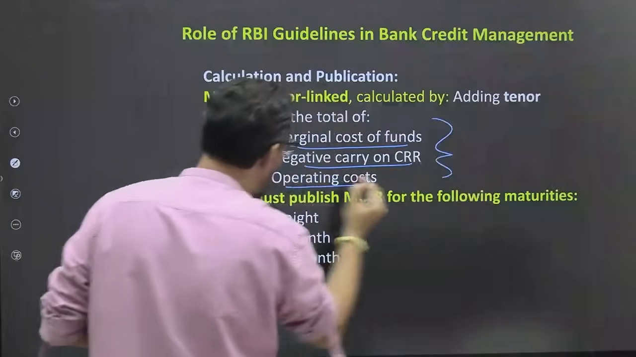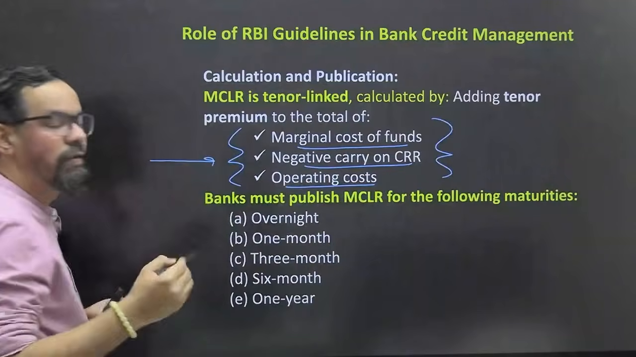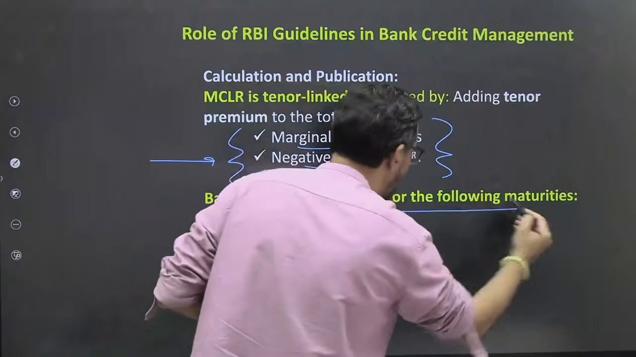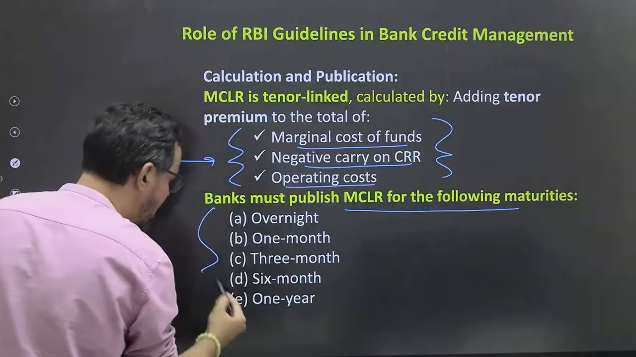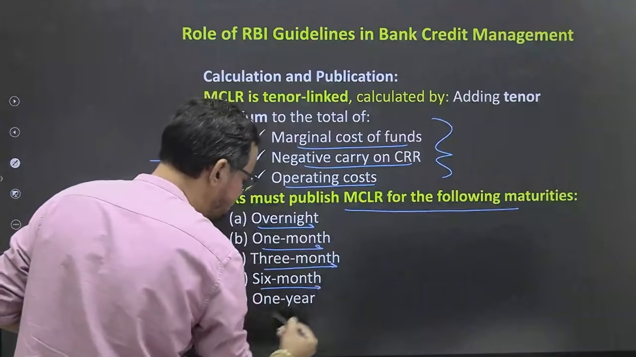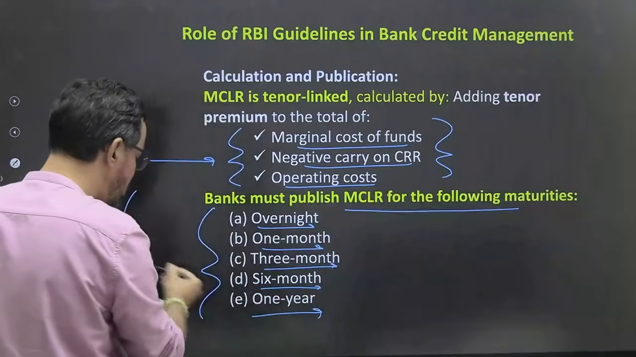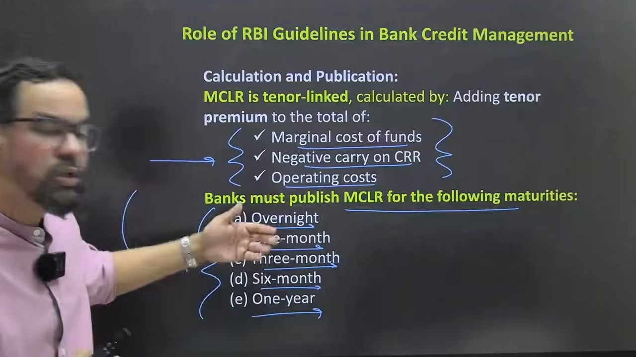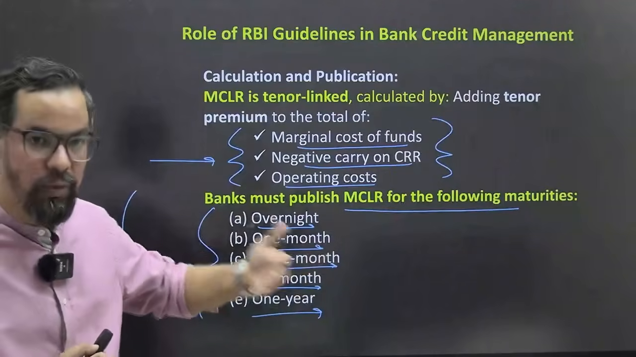So these are the key components which we generally use while we calculate the MCLR. Banks must publish MCLR for the following maturities: overnight, 1 month, 3 months, 6 months and 1 year, ठीक है। They should be published on the bank's website itself, ठीक है। So on the bank's website, at regular intervals, we have to